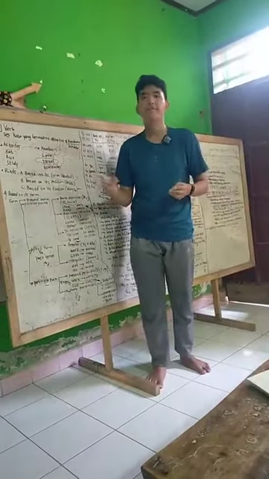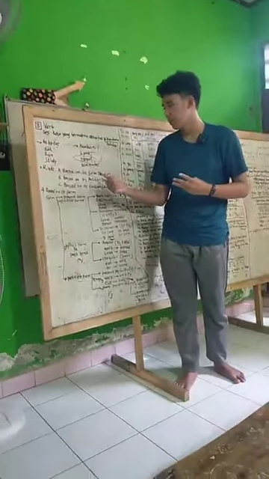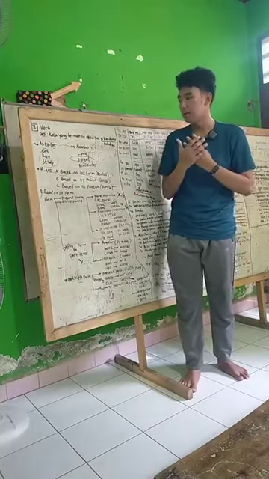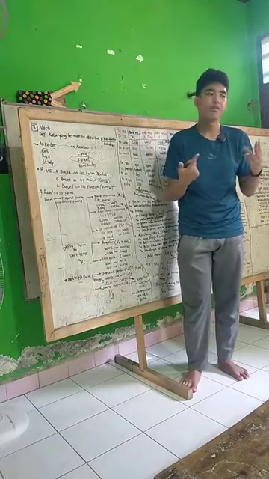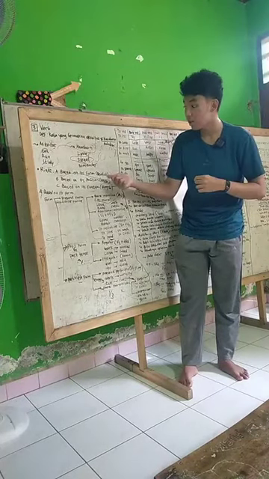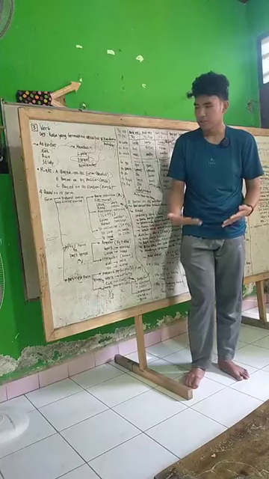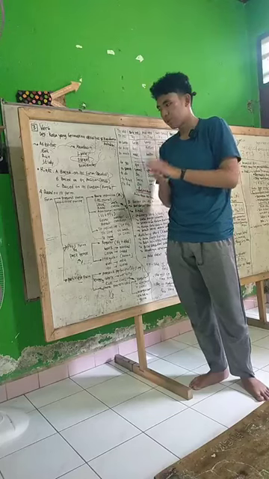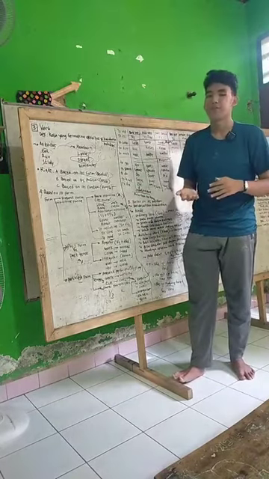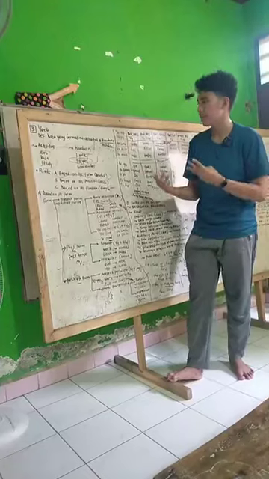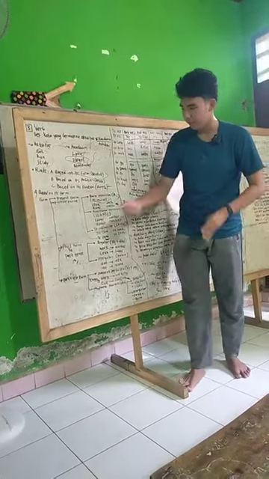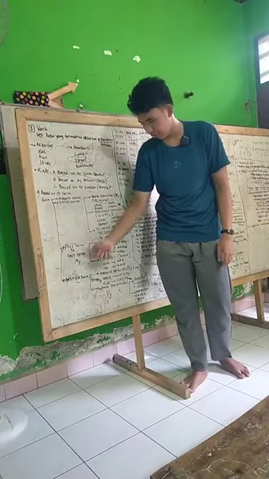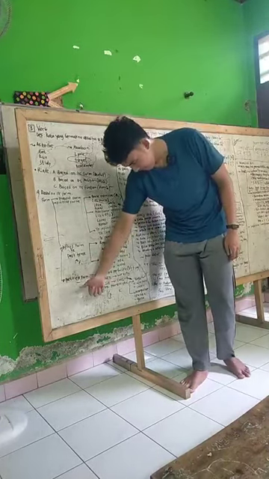So this verb is divided into three parts, starting from form, position, and function. Jadi verb terbagi menjadi tiga, yakni form, posisi, dan fungsi. Let's start from the form. Based on its form, this part is divided into three parts again, starting from present form or infinitive form. The second one is past form or past tense, and the last is participle form.